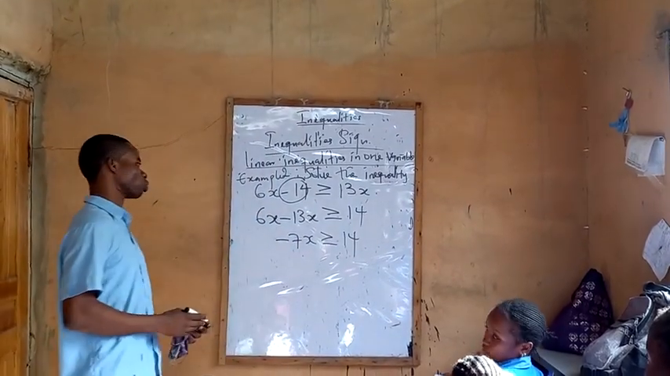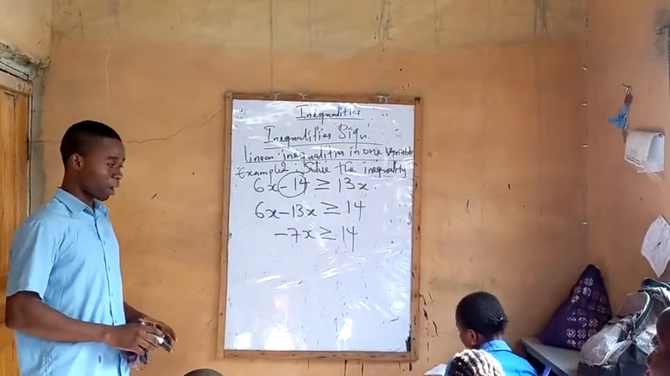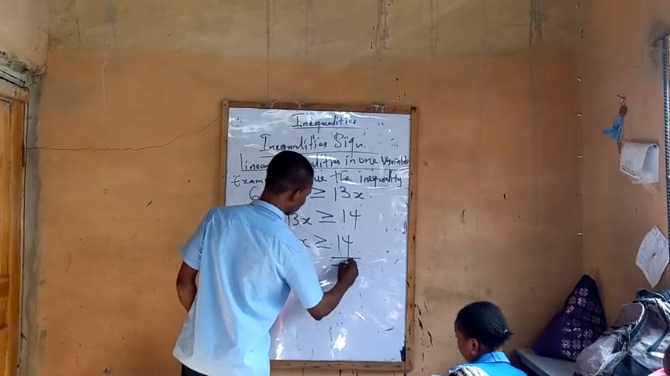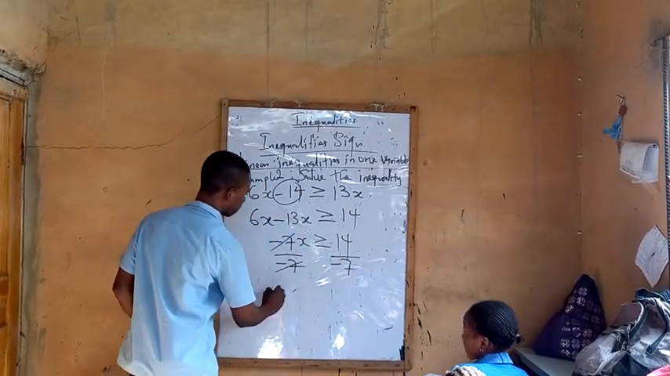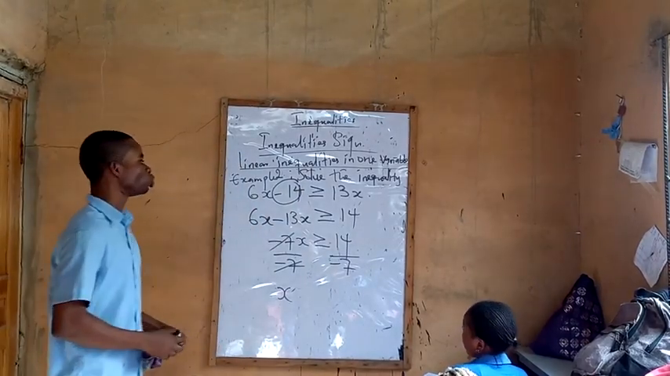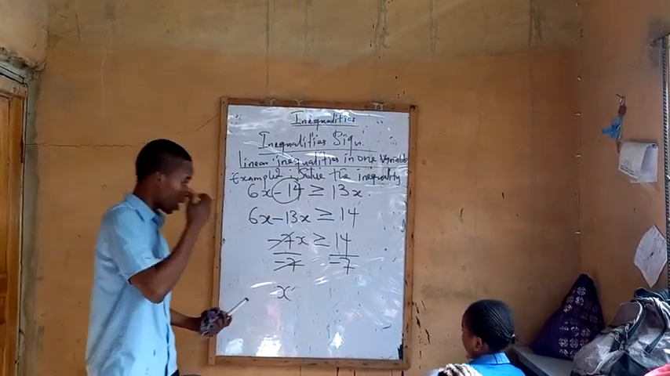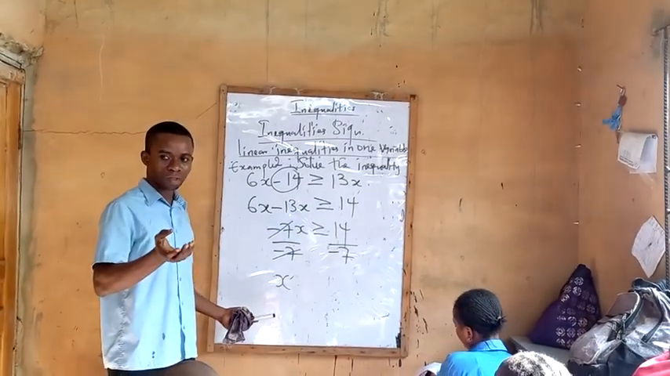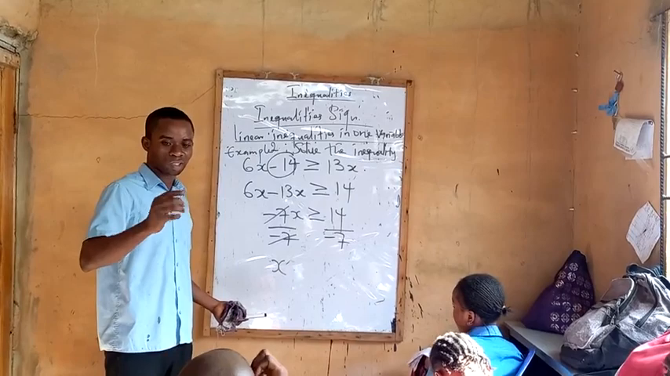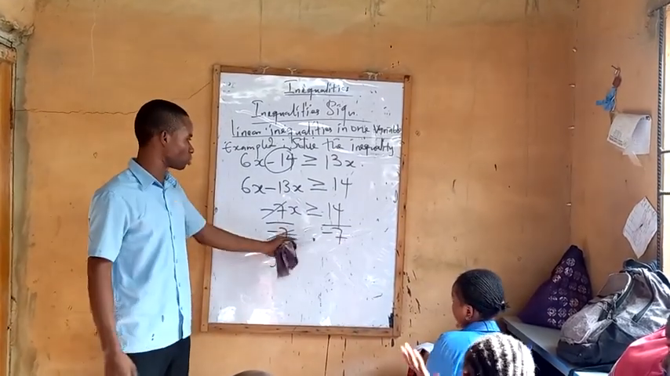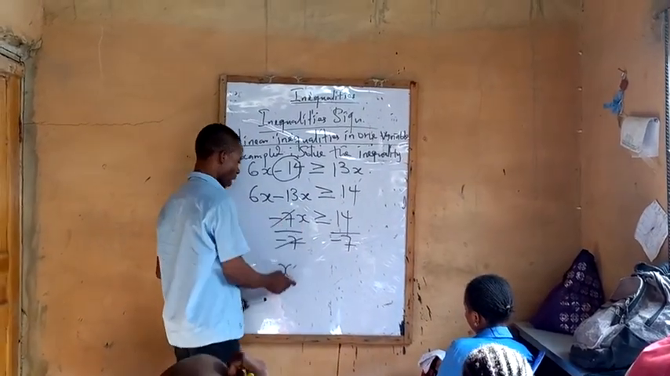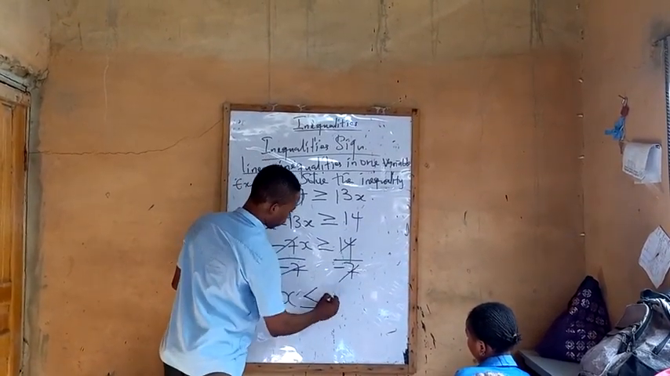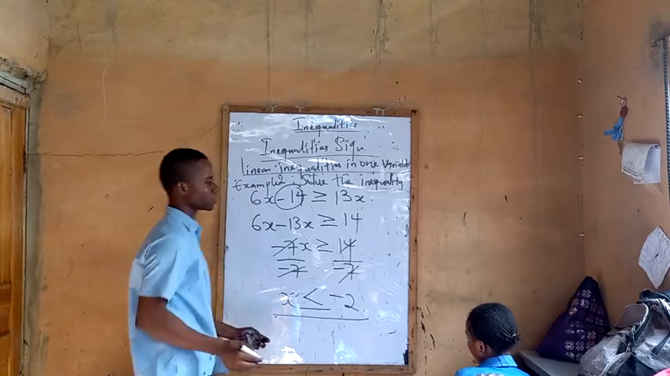Now, what are we going to use to divide both sides? Minus 7, which is the coefficient of x. But listen to this. Anytime you use a negative number to divide both sides in an inequality, the inequality sign is going to change. So that means it will be x less than or equals to minus 2. Write it down.